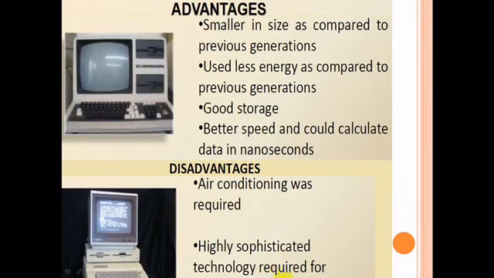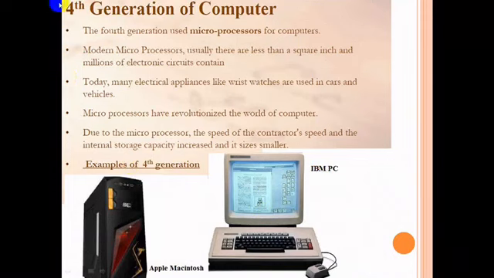Next, the fourth generation of computers used the microprocessor. A modern microprocessor is usually less than a square inch and contains millions of electronic circuits. Today many electrical appliances, like wristwatches, cars, and vehicles, use them. Microprocessor chips mark the beginning of the fourth generation of computers. Magnetic core memories were replaced by semiconductors, which led to the development of the personal computer. Microprocessors revolutionized the world of computers.